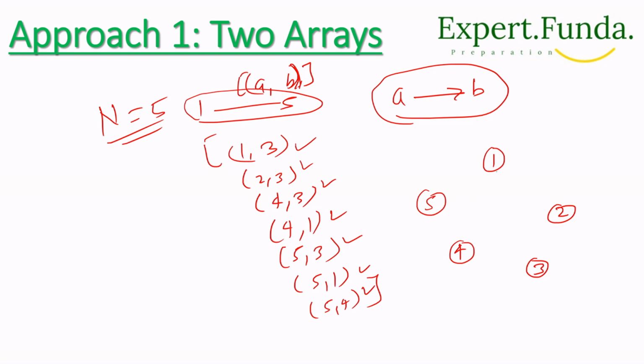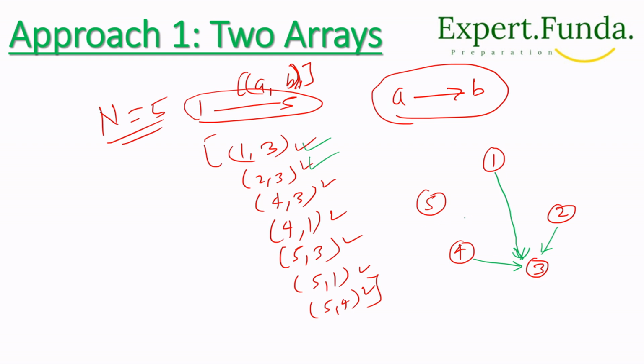So 1 is going to make a direction here. A trust directed graph we have created. Now we have 1 to 3, and 2 to 3 we have, correct? This is done, this is done. Now 4 to 3, now we'll make a direction 4 to 3. Now 4 to 1.